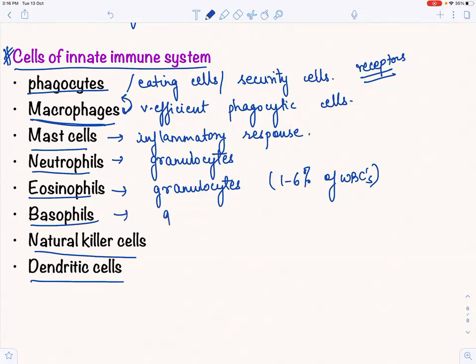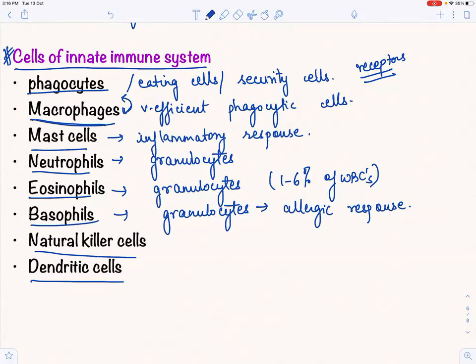And basophils, what are they? They are also granulocytes, right? Basophils are also granulocytes. What do they do? Basophils help in what? Allergic response. We have done this, right? We are just doing one line. We'll do it in the next lecture, right?